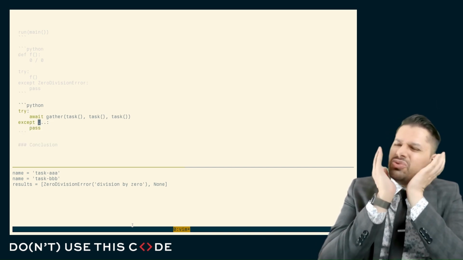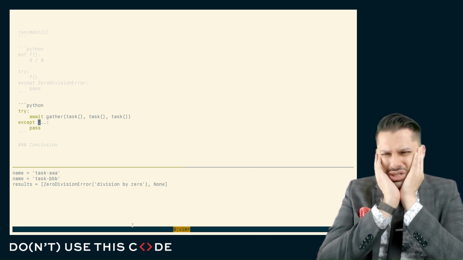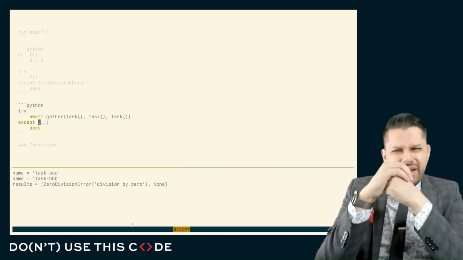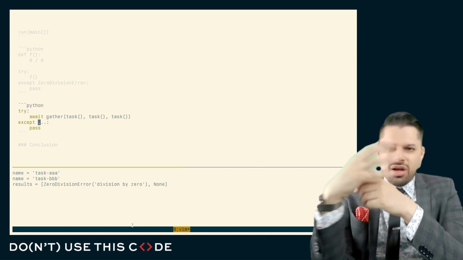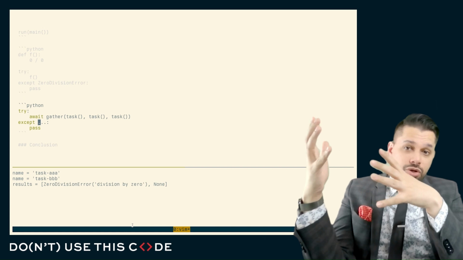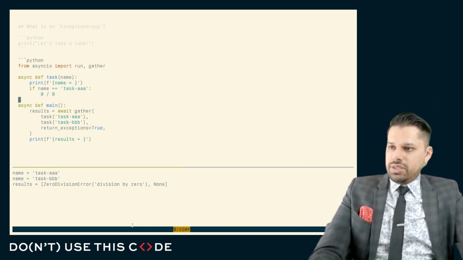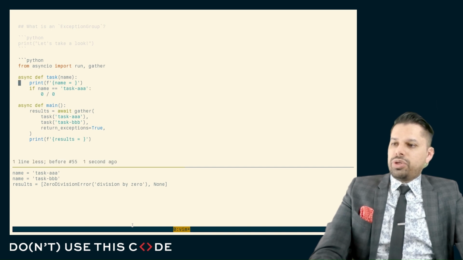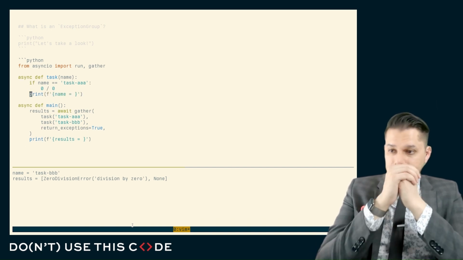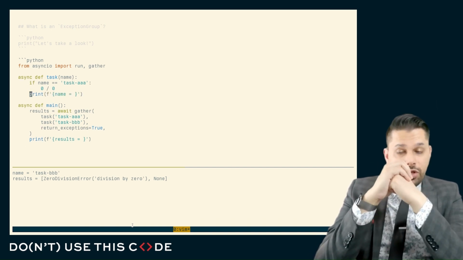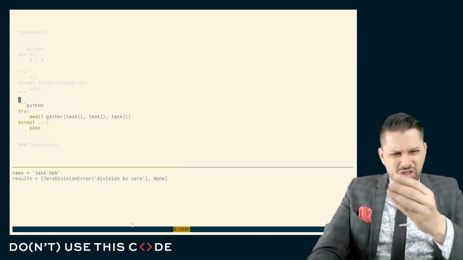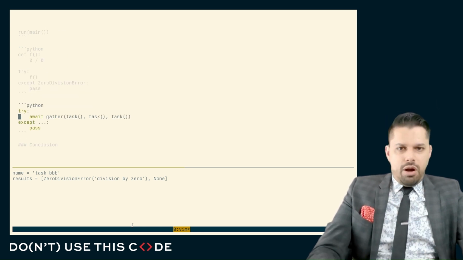We're supposed to catch an exception. Which exception are we going to catch? What about the remaining tasks? Are we going to terminate everything? Gather allows us to continue to run everything. But let me show you one small detail of this. Let's move this print to the bottom. You can see BBB still ran, even though AAA errored out. But we've lost some kind of fidelity over our error handling.